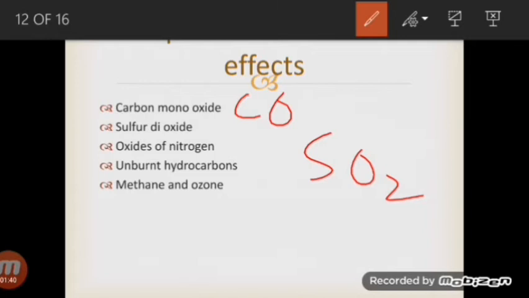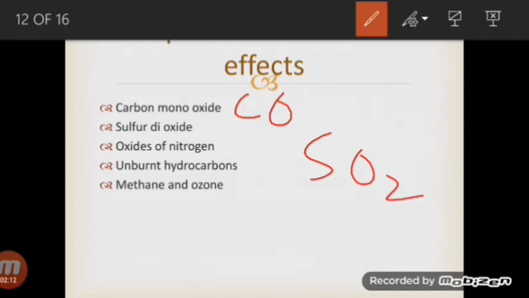If we talk about the oxides of nitrogen, nitrogen dioxide and nitrogen monoxide, they have the same ill effects on human beings and animals as sulfur dioxide. They can irritate the eyes, cause a lot of breathing difficulties, lead to inflammation of the lungs, and they cause acid rain as well.